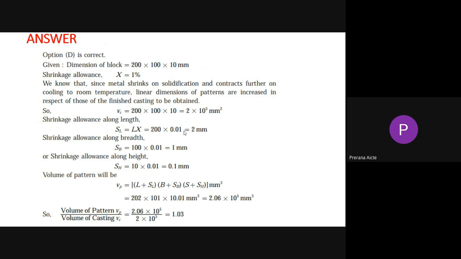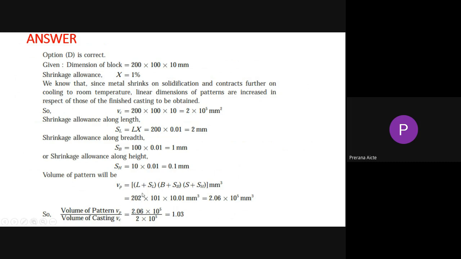That is 1%, which means 200 into 0.01, that is equal to 2. Then shrinkage allowance along breadth equal to 100 into 0.01, that is equal to 1. Shrinkage allowance along the height. Why is it 0.01? The reason is the allowance is given as 1%.